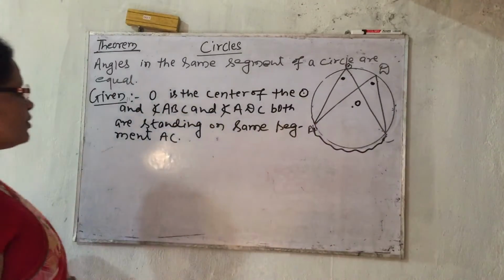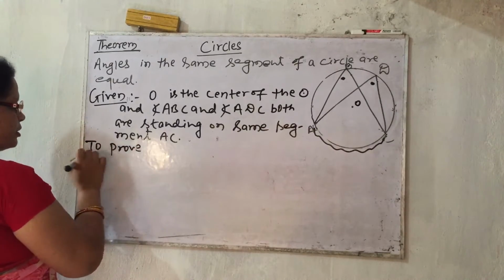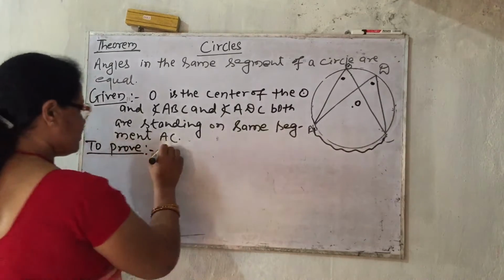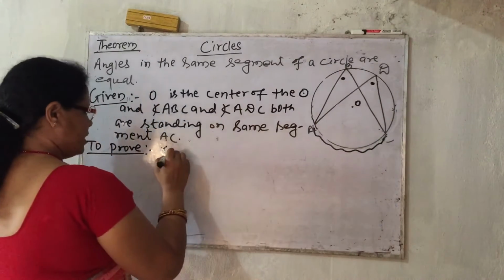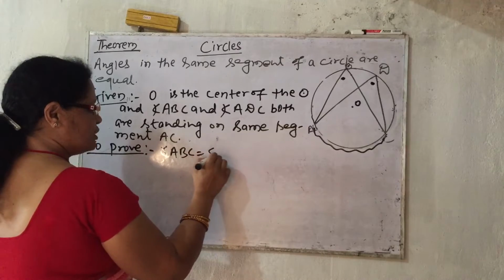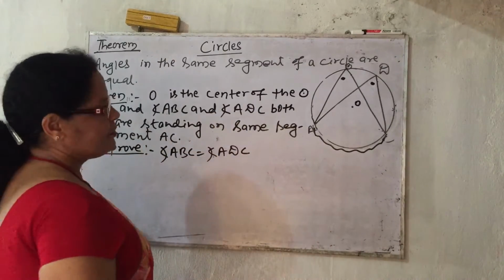Now we have to prove. To prove, what we have to prove? This angle and this angle: angle ABC equal to angle ADC. This we have to prove.